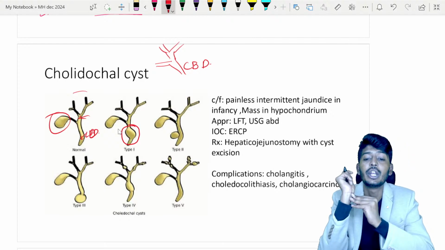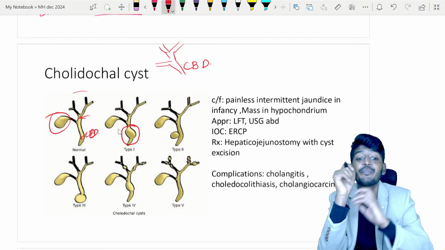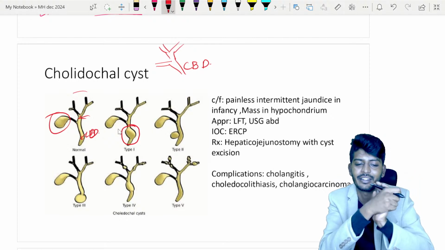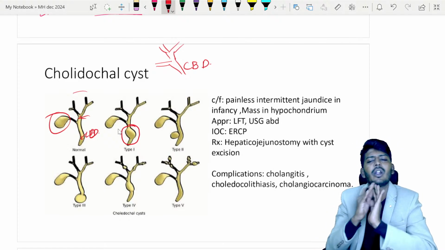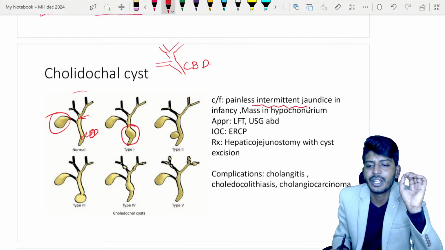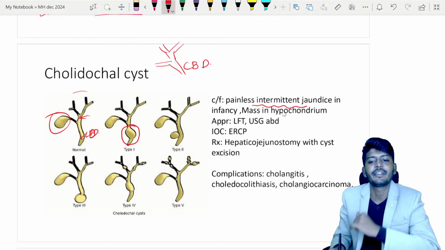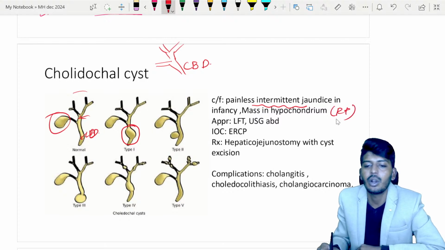What is that called as? Choledochal cyst. So choledochal cyst is a condition where there is a dilation of what? Dilation of your, yes, very importantly, that is your biliary tree. So the patient will not have any pain or anything. The patient will have on and off, intermittent jaundice, and the patient can have a mass in the hypochondrium. Which hypochondrium? Of course, right hypochondrium.